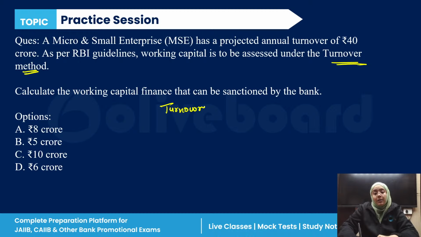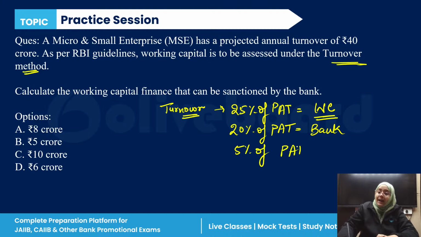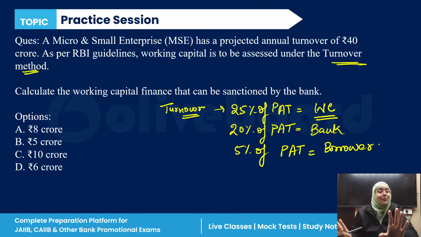Turnover method. Okay, 25% of the PAT, projected annual turnover, is the total working capital required. In this, 20% of the PAT is provided by the bank. 5% of the PAT, the borrower has to bring by themselves, right? Right, everyone? This is the turnover method.